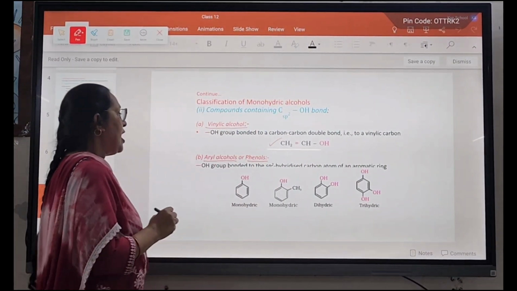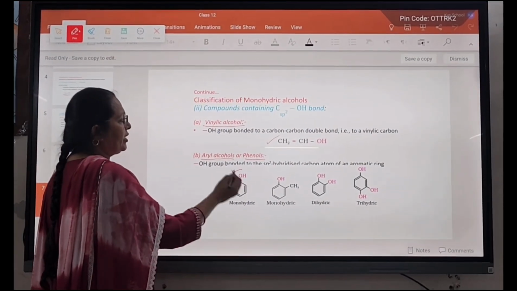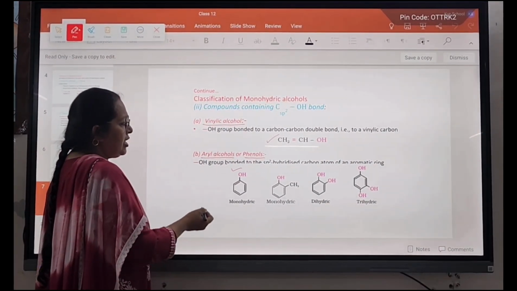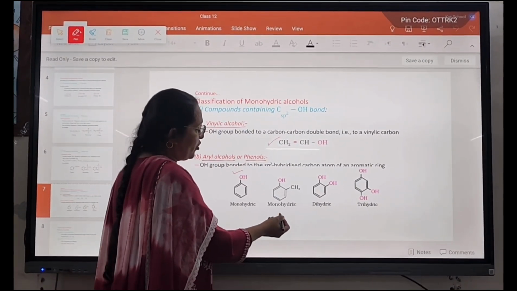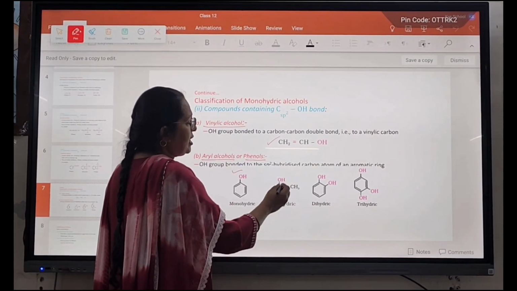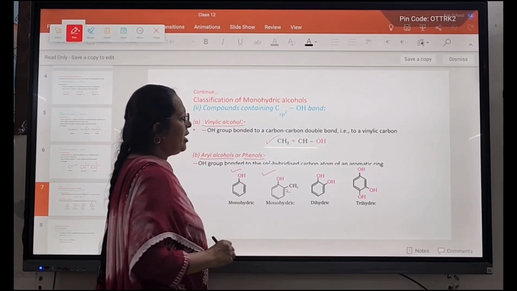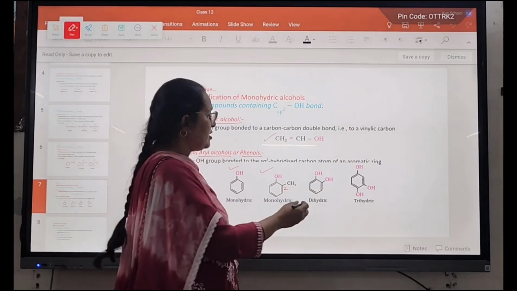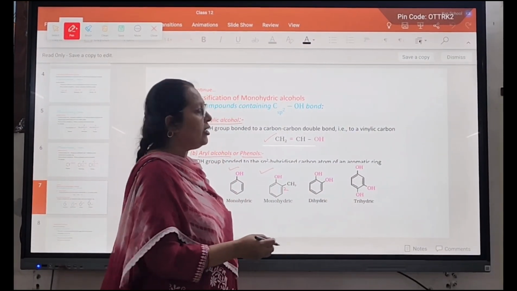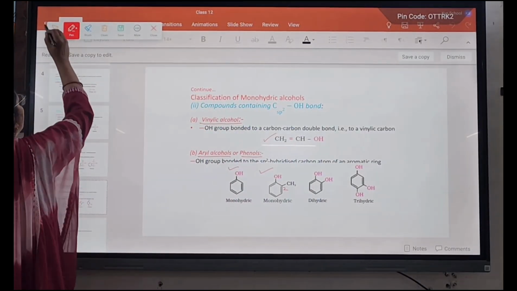In aryl alcohol or phenol, the OH group is directly attached to the benzene ring. They may be monohydric; one more example is 2-methyl phenol. When two OH groups are present in the benzene ring, it is dihydric phenol, and similarly trihydric phenol.